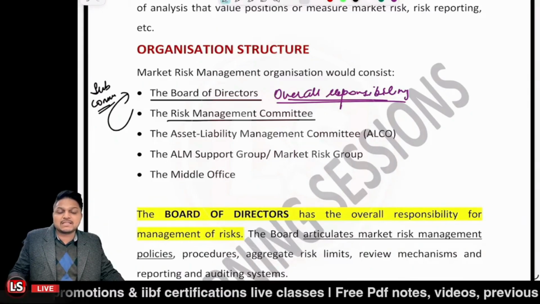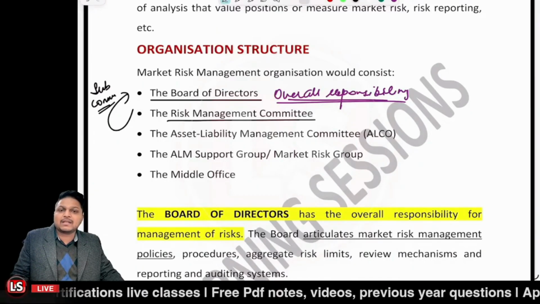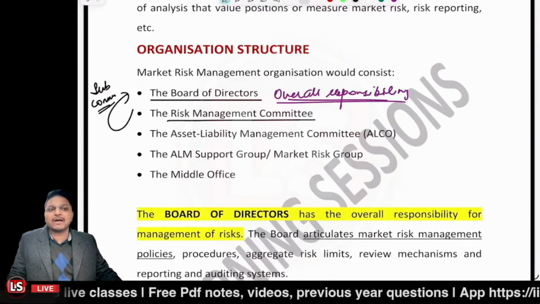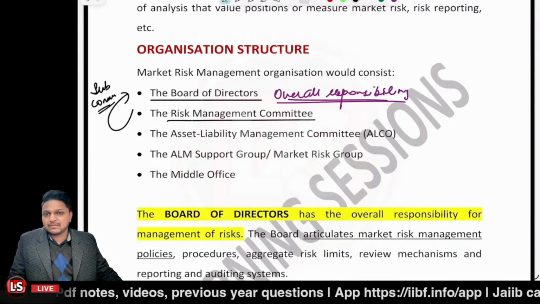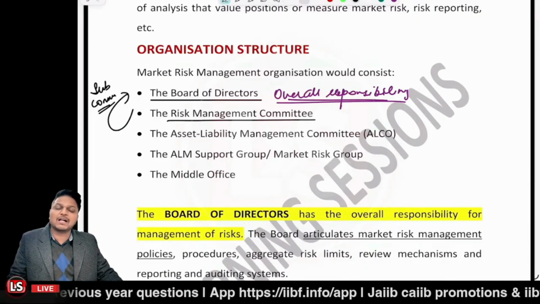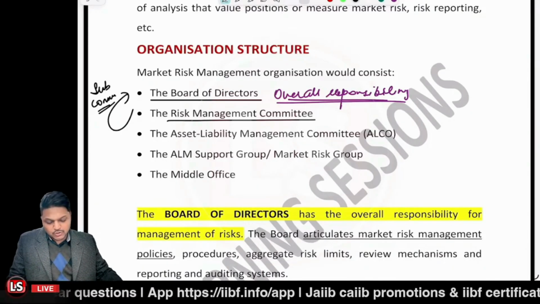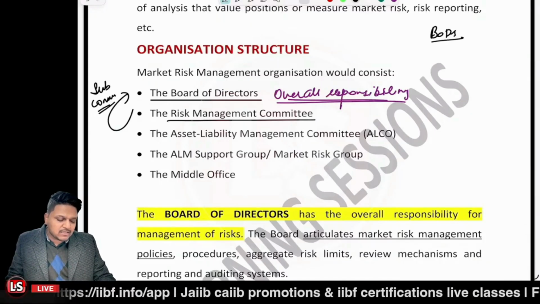It is also the responsibility of the RMC to check whether we are following the policy or not. So the first one is the board of directors, BODs. Second one is the RMC.